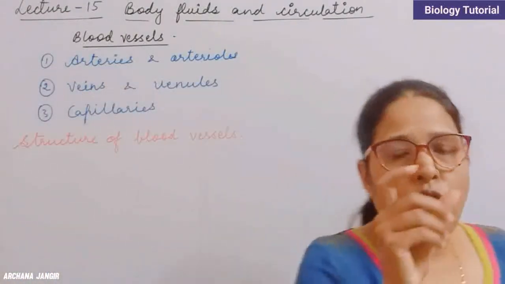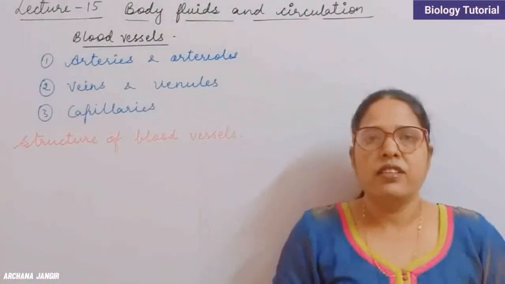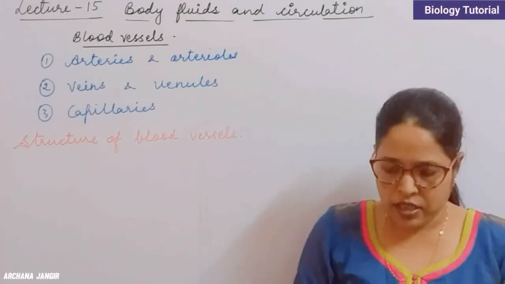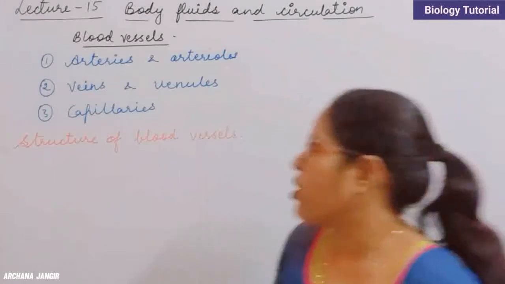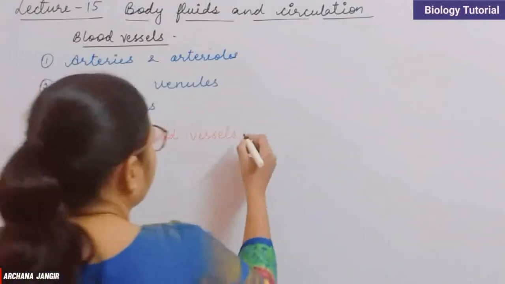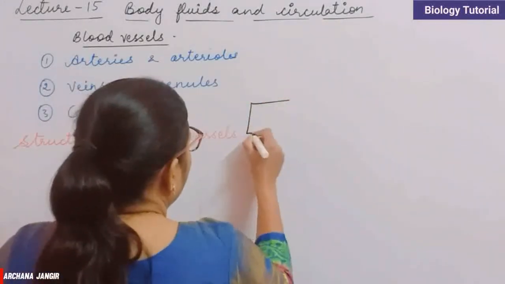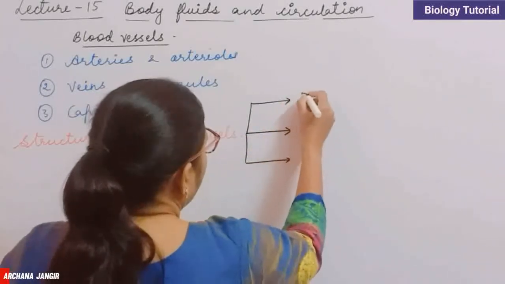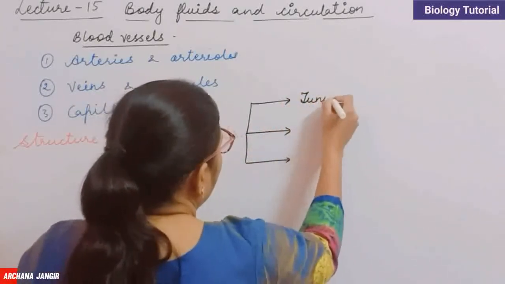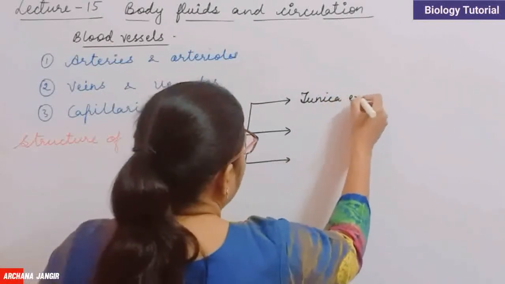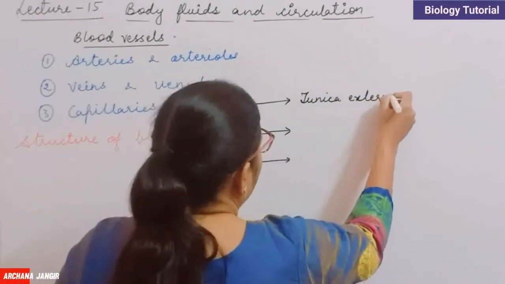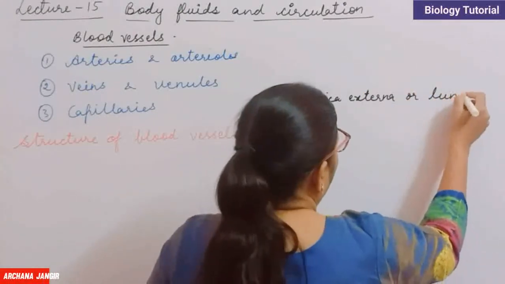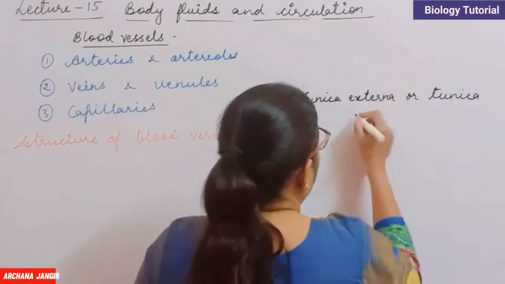Basically, the wall of blood vessels is made up of three important layers. The first one is tunica externa, or it is also called tunica adventitia.